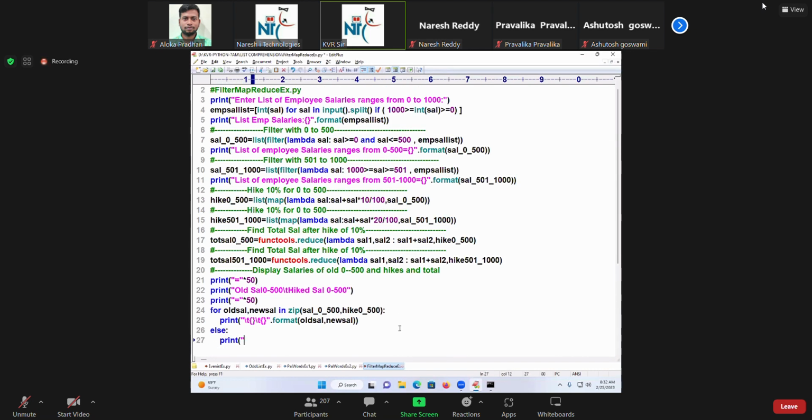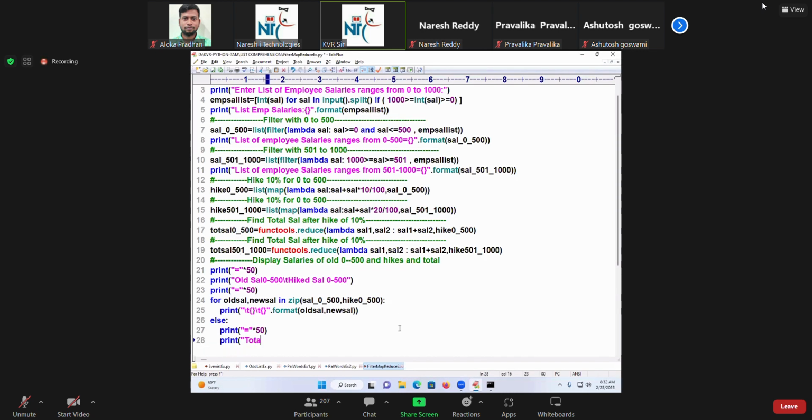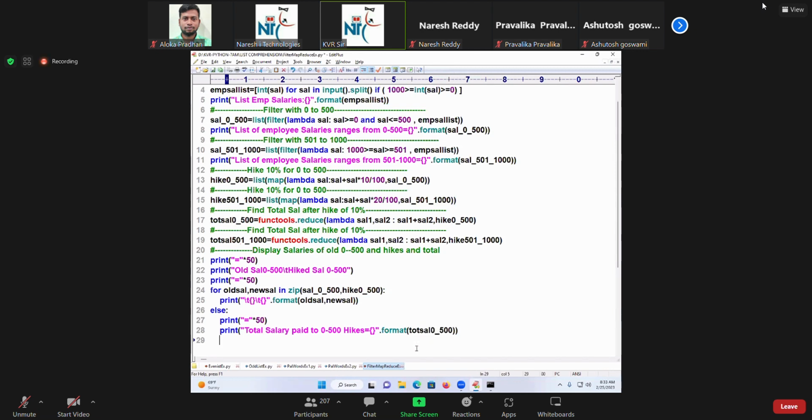Tell me students, what am I doing now? Total salary paid to 0 to 500 hikes is equal to dot format of TOT 0 to 500. Fine. Come out of that and end this part.